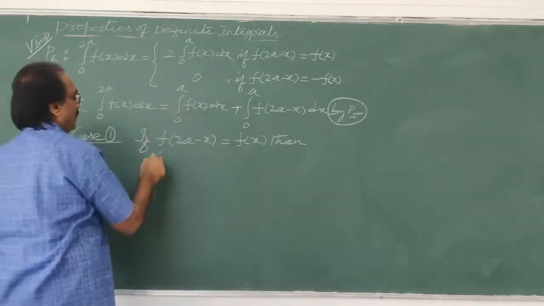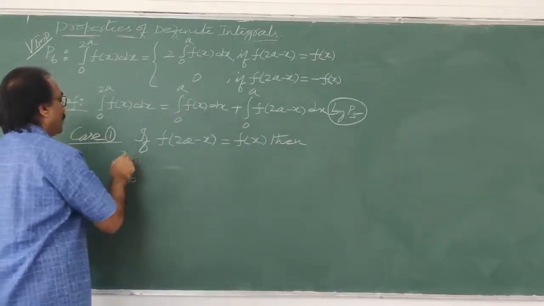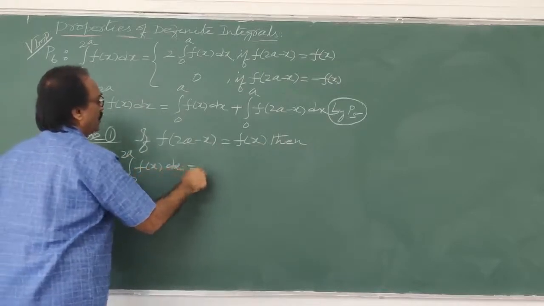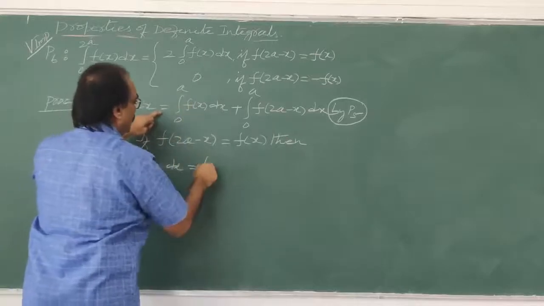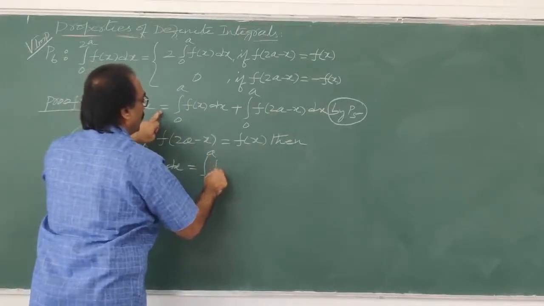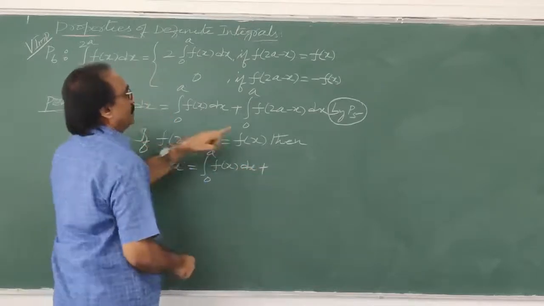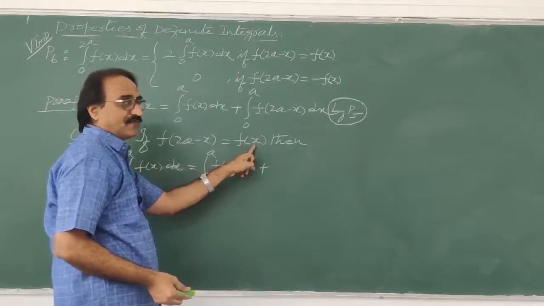Here substitute. Integral 0 to 2a f of x dx is equal to, as usual, integral 0 to a f of x dx plus integral 0 to a f of 2a minus x dx. What does f of 2a minus x equal? f of x.